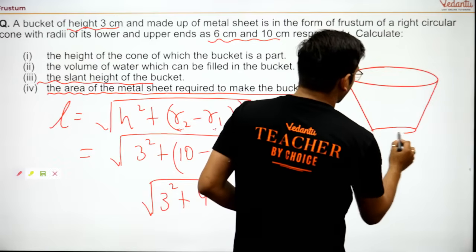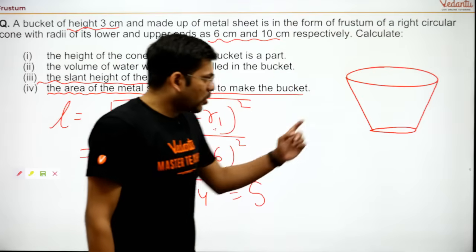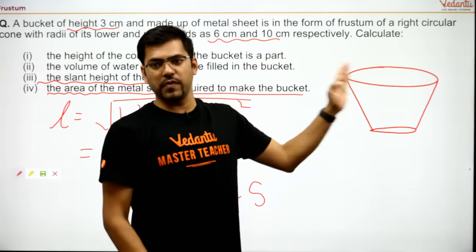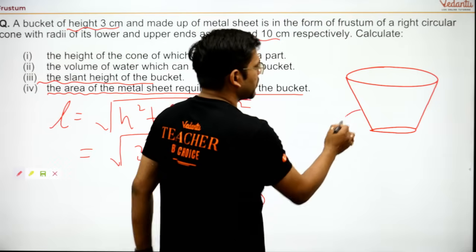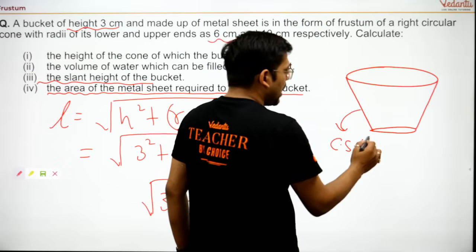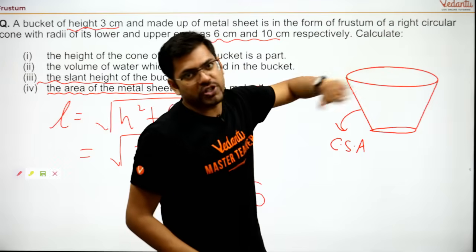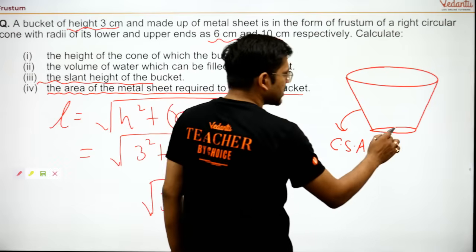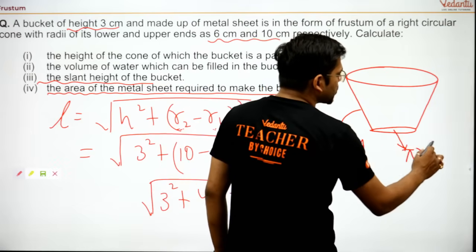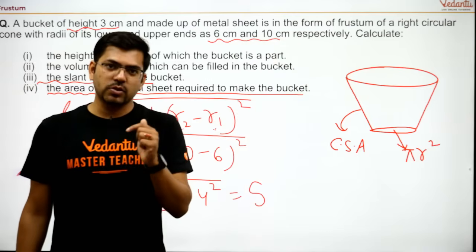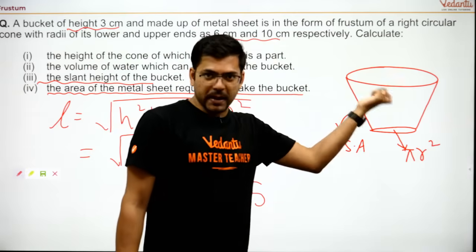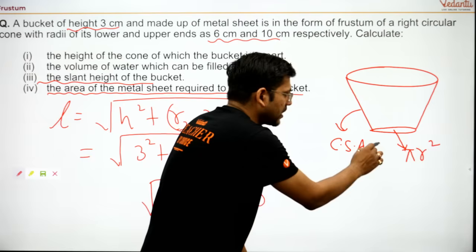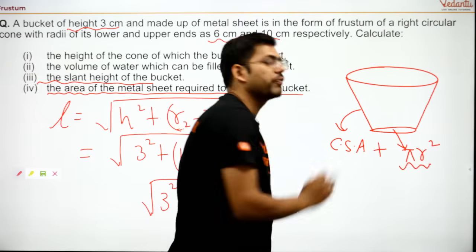Now this is the bucket. Everyone of you would have seen. If this is a frustum, then the curved portion, which is all around, is the curved surface area. For making a bucket, the top portion is empty, it is not covered, but the bottom portion is covered, isn't it? So the bottom portion will have an area of pi r square. If we are being asked for the area of this bucket, meaning the sheet required to form the bucket, then we need to find the curved surface area plus pi r square of the bottom area.